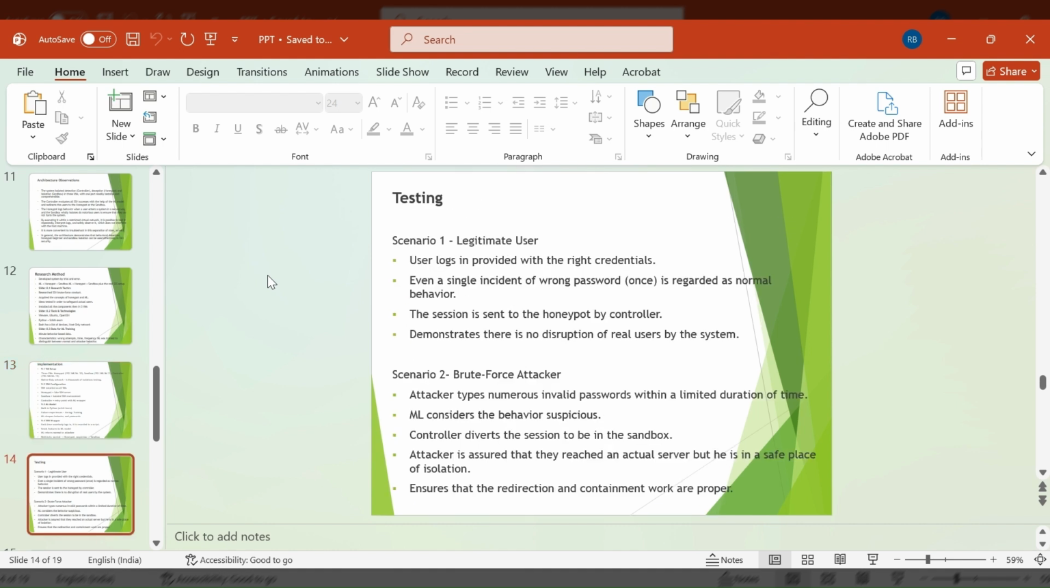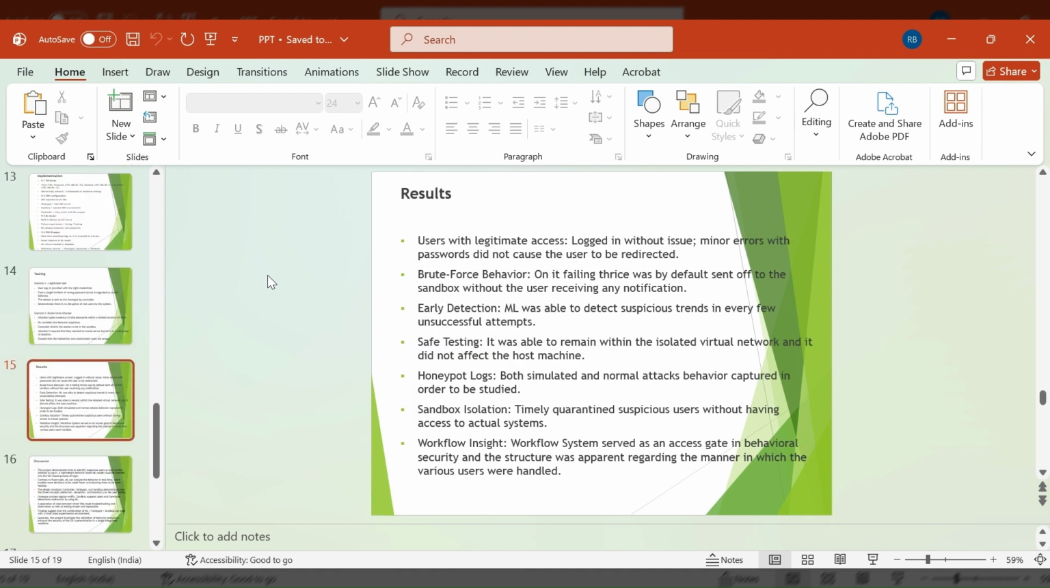I tested two scenarios. Scenario one is a normal user. A real user makes one small mistake. ML marks them as normal and sends them to the honeypot. They log in without problem. Scenario two, an attacker makes multiple fast wrong attempts. ML marks them as suspicious. They are automatically redirected to the sandbox without knowing.